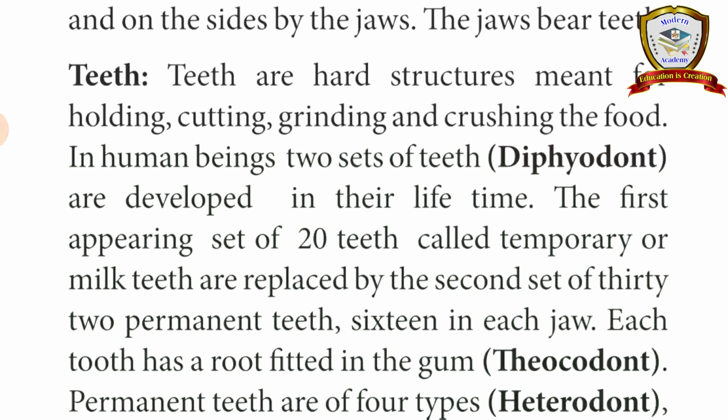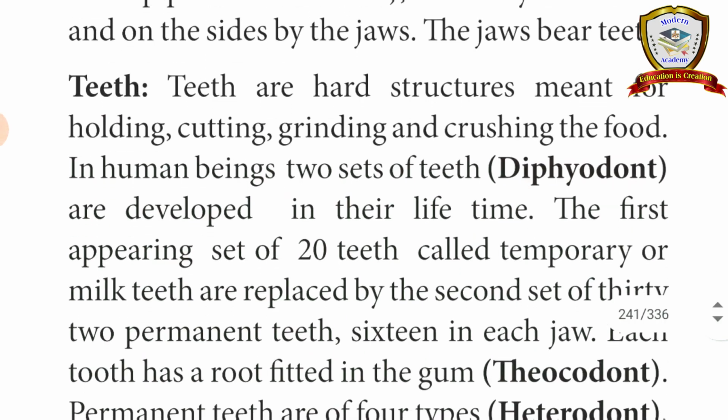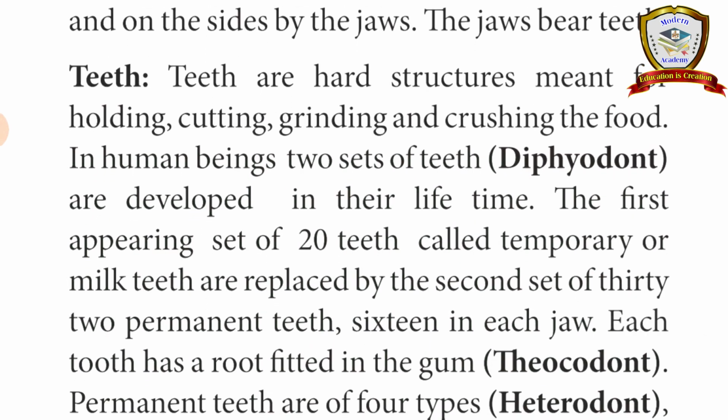That type of teeth is called milk teeth. Later, nearly in 3rd or 4th standard, all the teeth fall down. Then a new set of teeth grows. So two sets of teeth are there, milk teeth and permanent teeth. This type is called diphyodont.